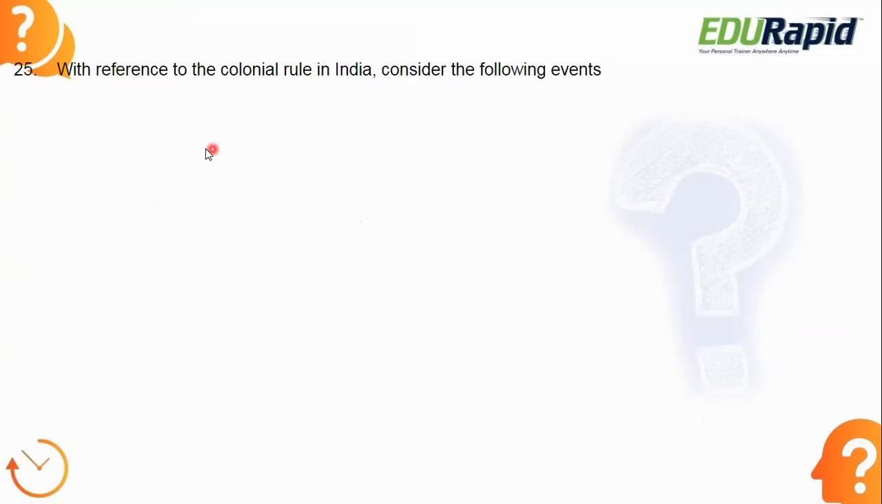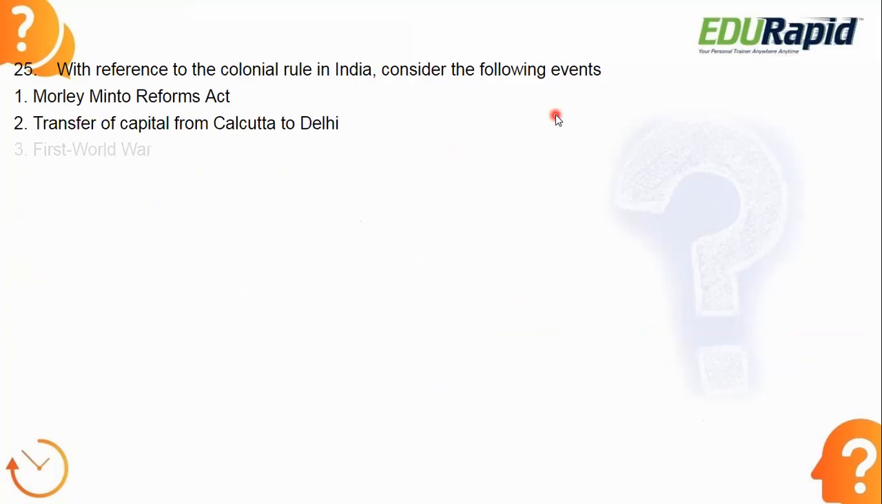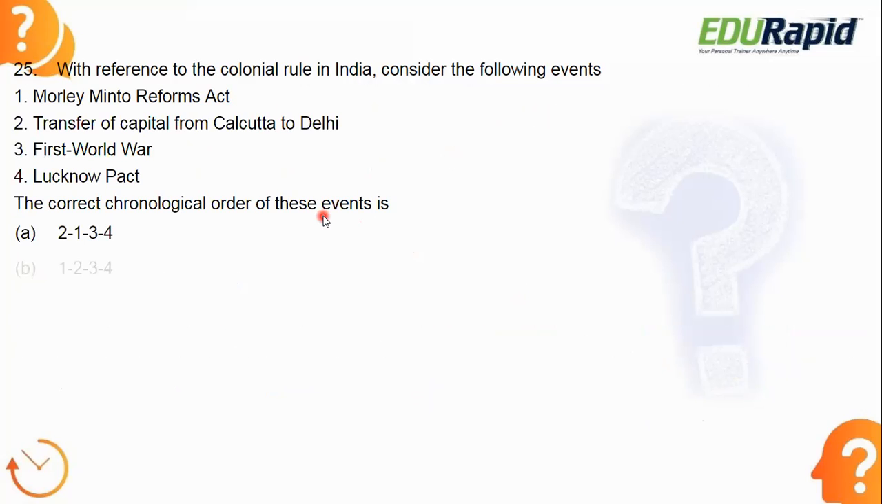Next. With reference to the colonial rule in India, consider the following events. And you need to arrange them in the chronological order. What is the answer?